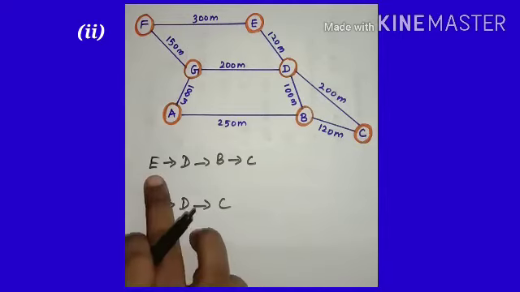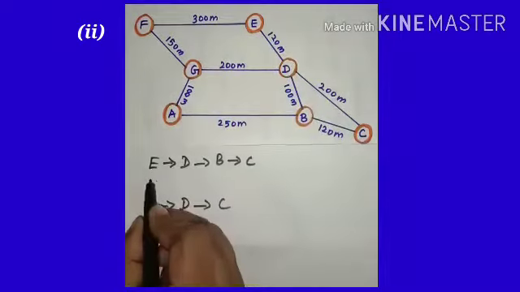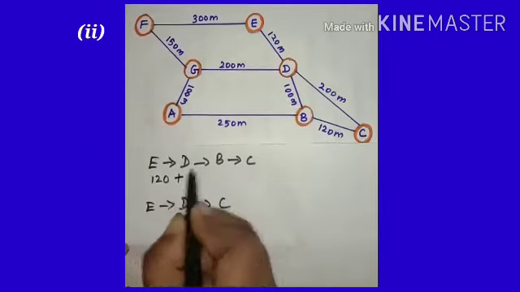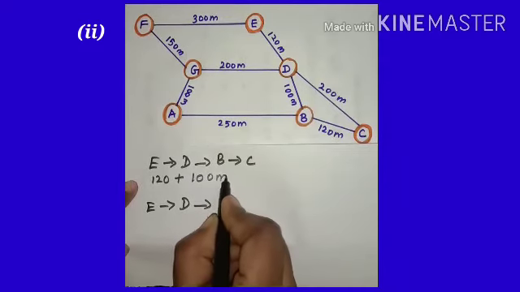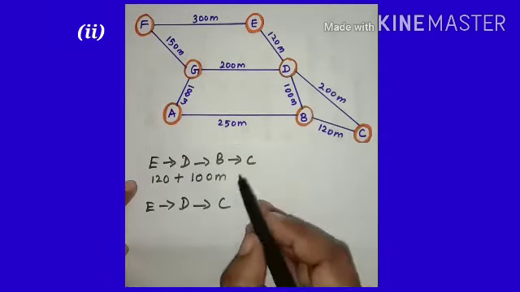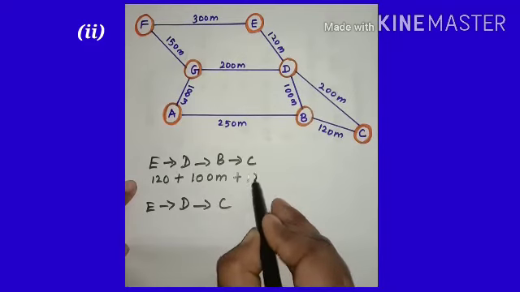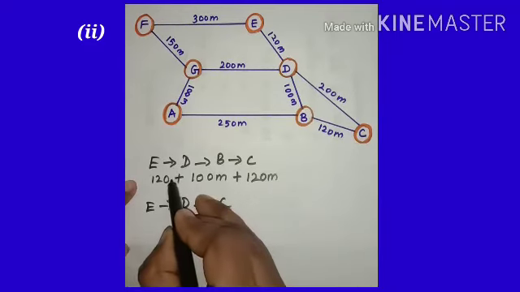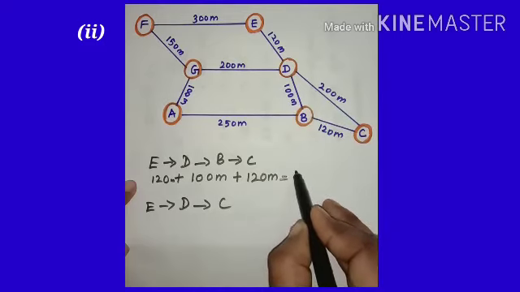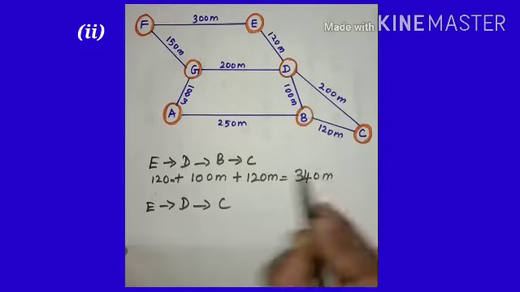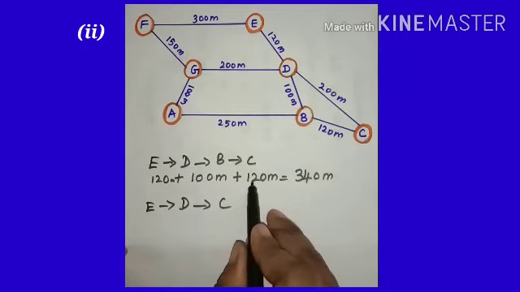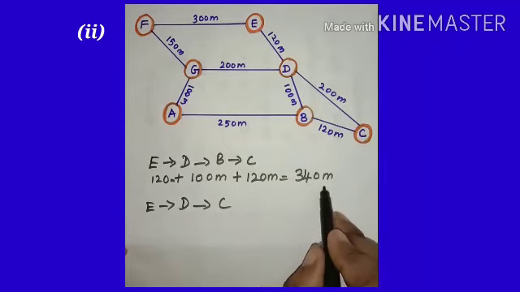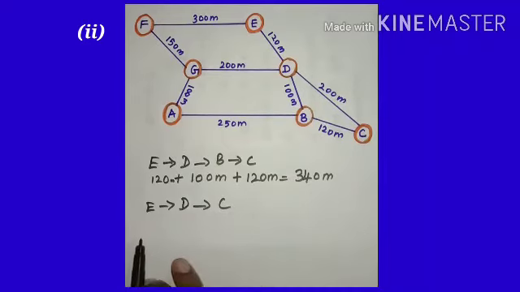To that, from E to D it is 120 meter, plus from D to B it is 100 meter, and from B to C is plus 120 meter. So totally here we get the distance 340 meter. So 120 plus 100, 220. 220 plus 120 is 340.